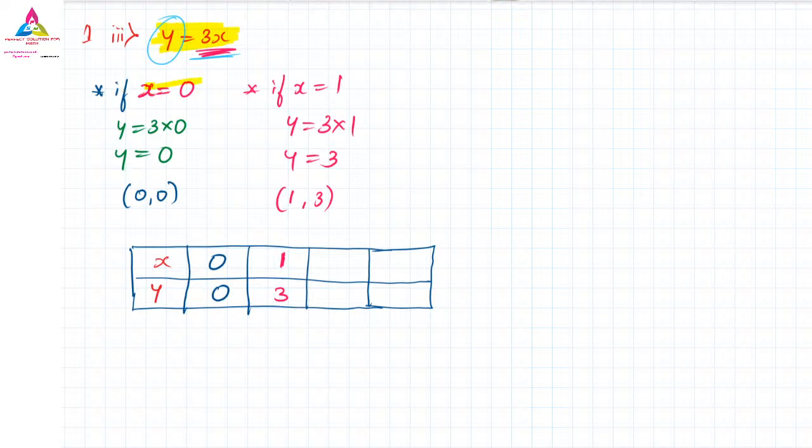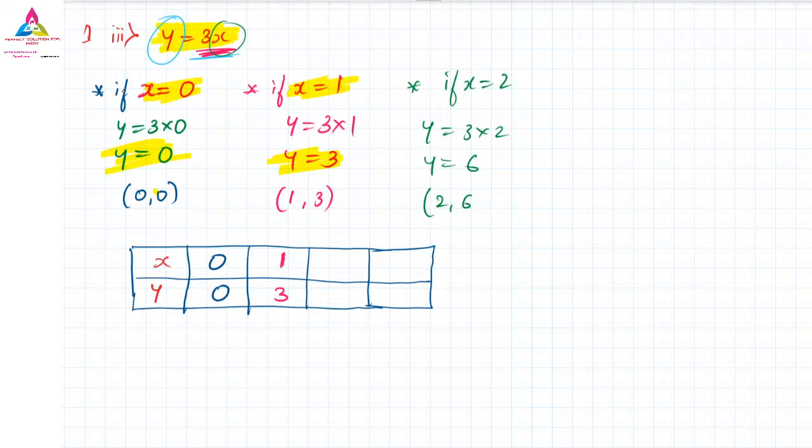I think you are getting it. x is 0, y is 0; x is 1, y is 3. Similarly, one more point: if x equals 2, y equals 3 into 2, because I have substituted x as 2 now. 3 twos are 6, so if x is 2, y is 6.